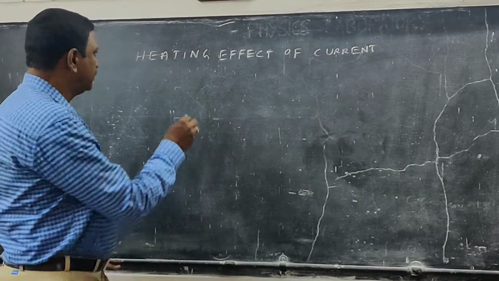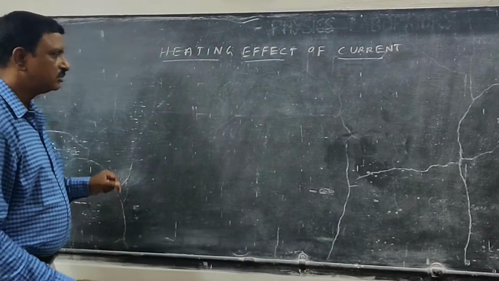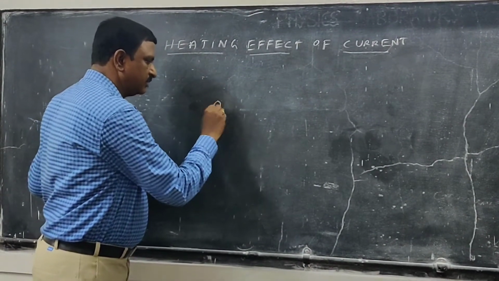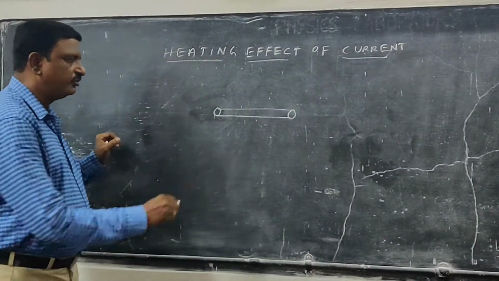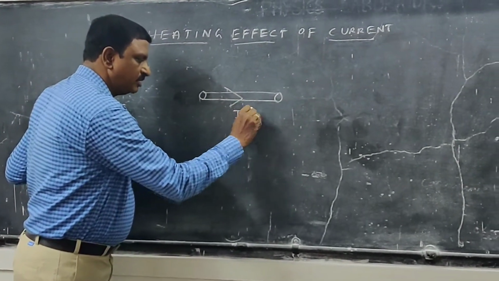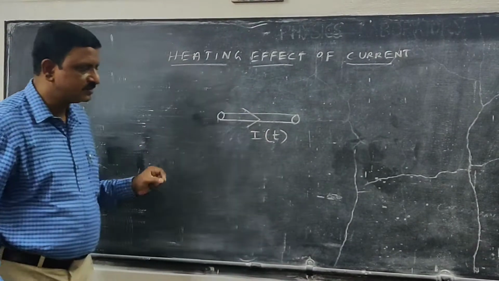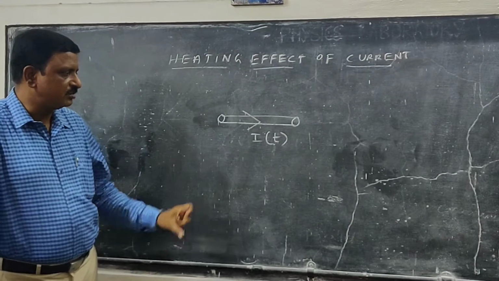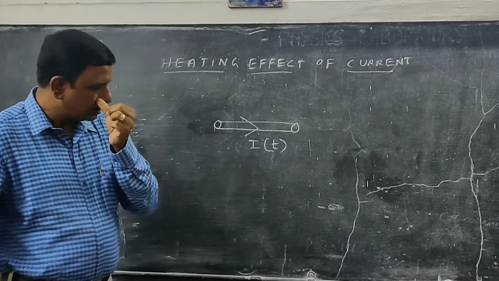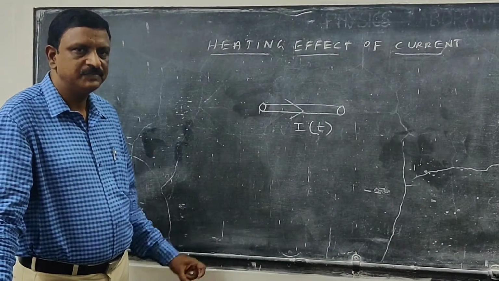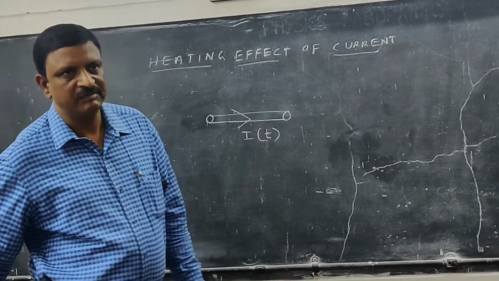The heating effect of current means why the wire gets heated. Suppose you take any conductor, and you pass a current of 5 amperes for a time interval of 3 seconds, or you pass current for a considerable length of time. After that time, if you touch that wire, we find that the wire gets heated. So this effect is called the heating effect of current.